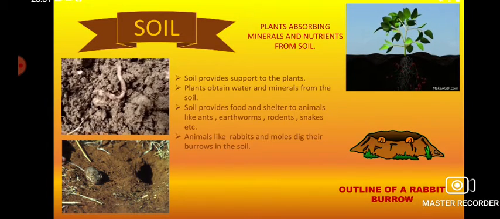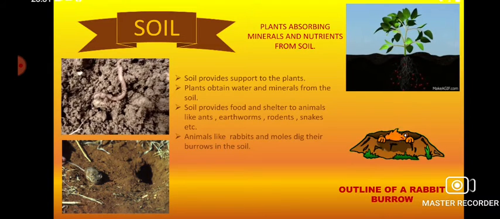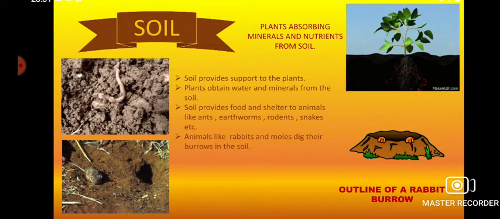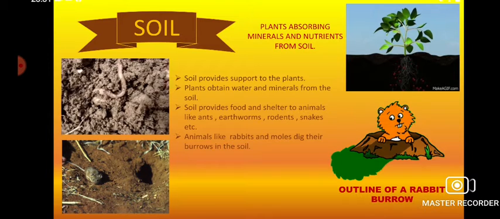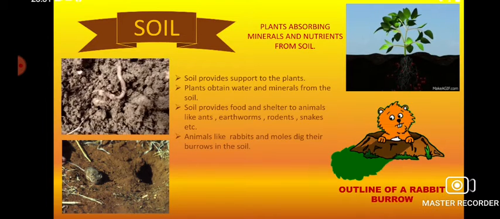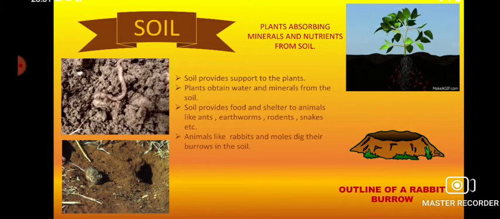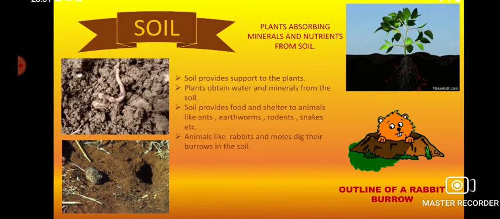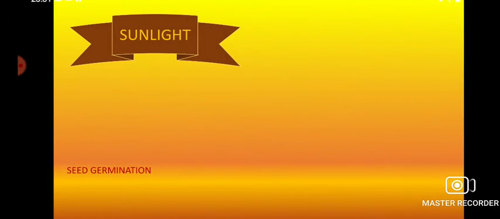Every organism is so dependent on soil. So we cannot consider our life without the presence of the soil. So we are very much dependent on these abiotic factors.